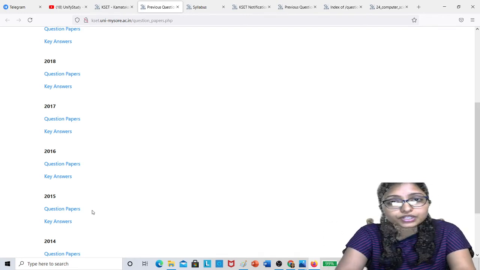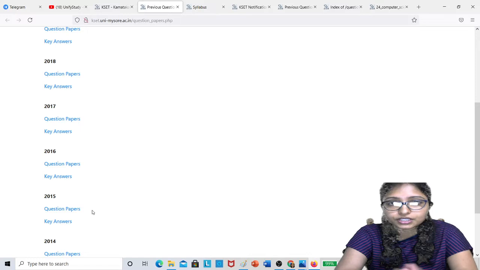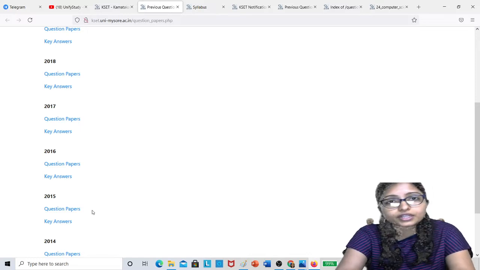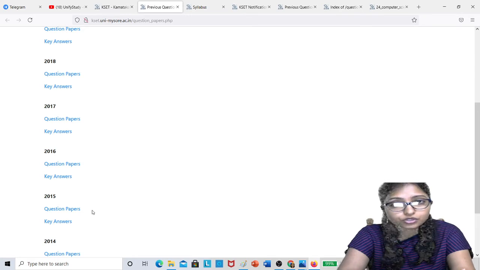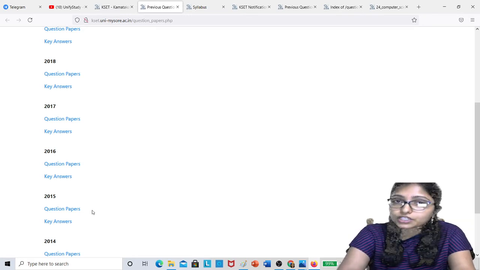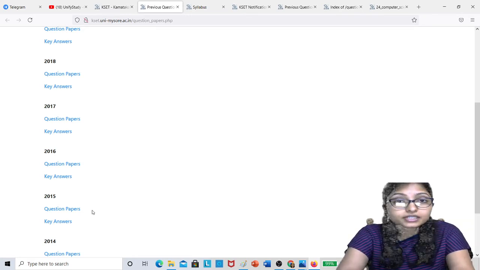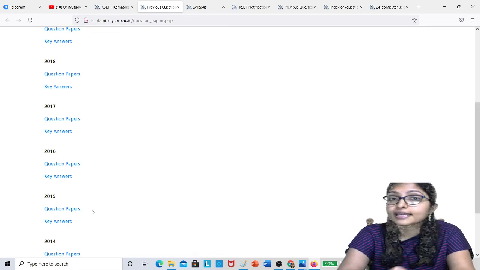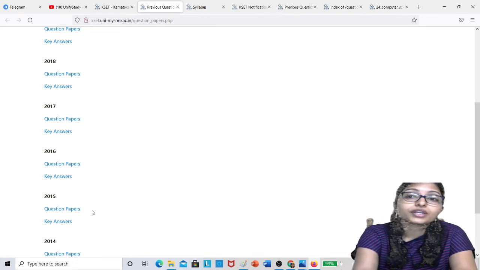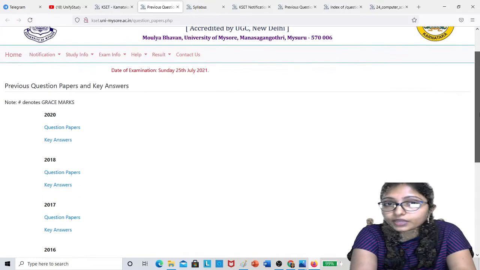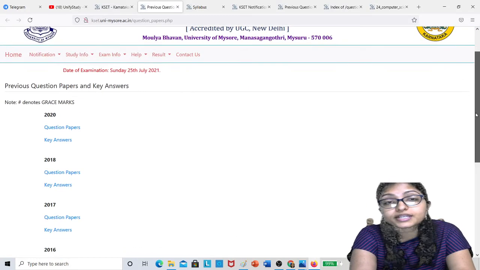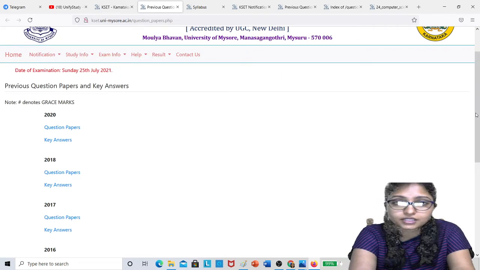Then for the questions you were not able to solve, search them and do them. Then go for the next. In that way you can do your quick revision, your preparation will also be done, and you will be able to understand the pattern of the KCET. That is very important when you are going to attempt any exam; you have to understand the question pattern of KCET.